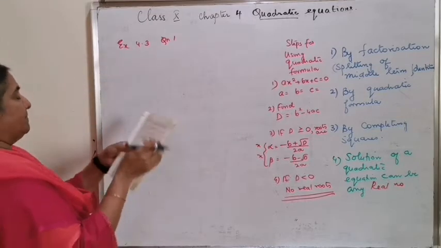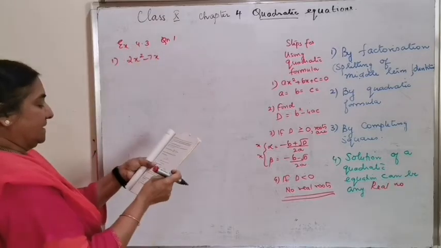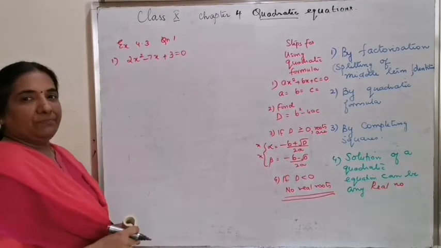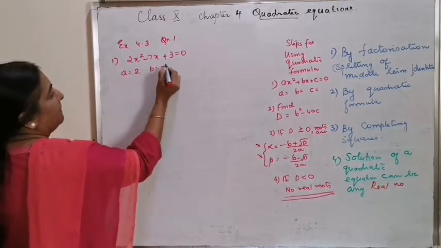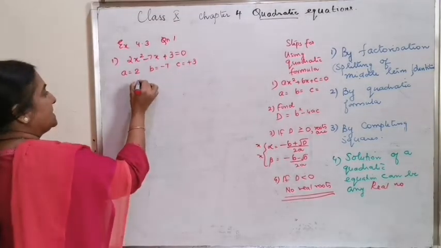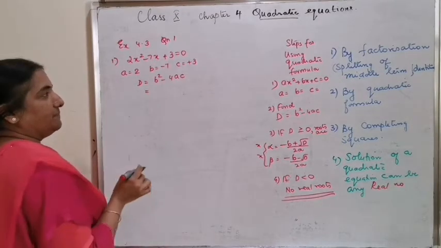Subdivision 1, 2x square minus 7x plus 3 equal to 0. The first step, identify a, b and c. Calculate D, which is equal to b square minus 4ac.